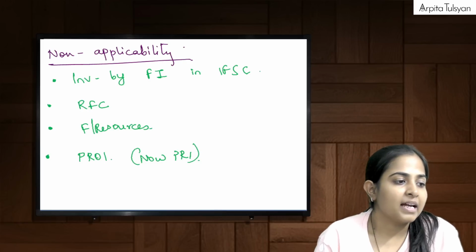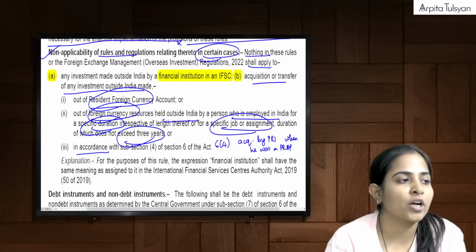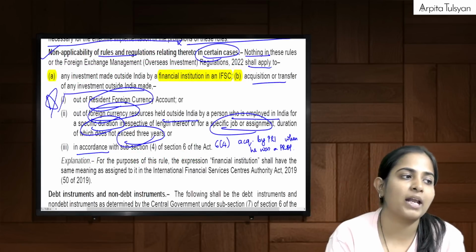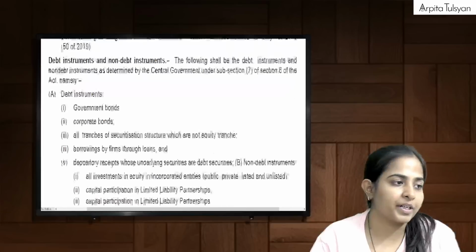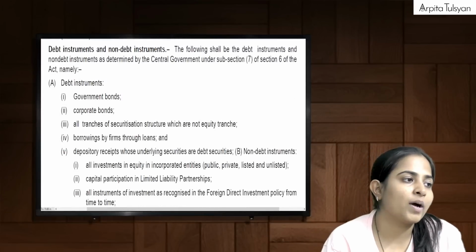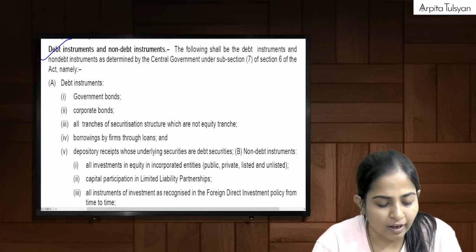Okay. So this was talking about what? This was talking about the non-applicability. Yes, this non-applicability can be important. Okay, this can be important. Now, next one, this fifth point, this is full one-time read.